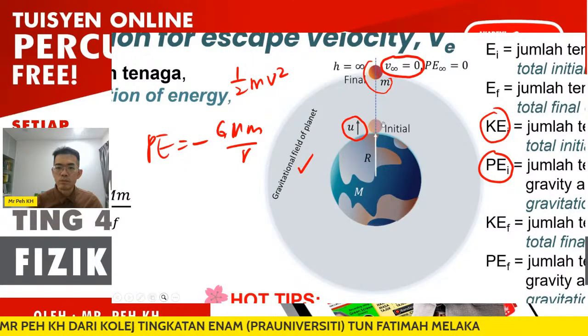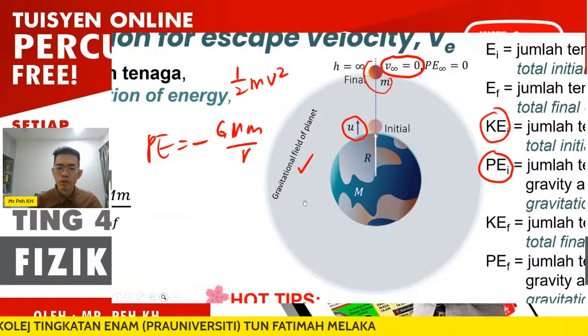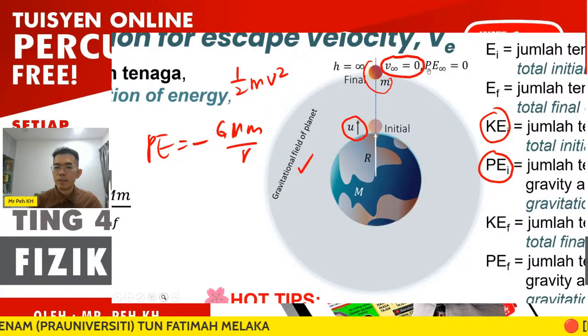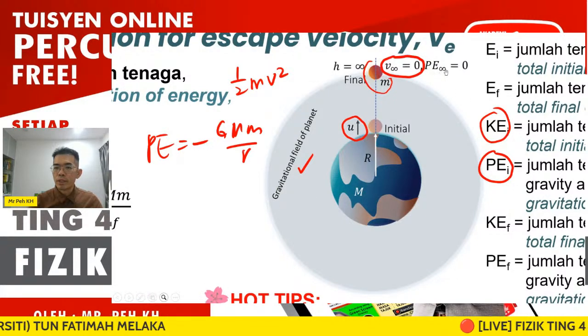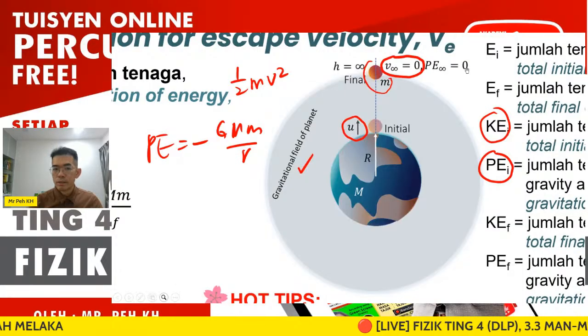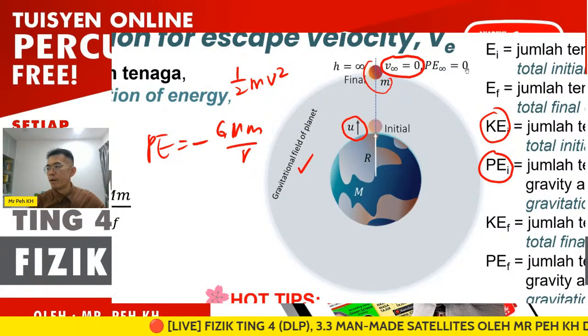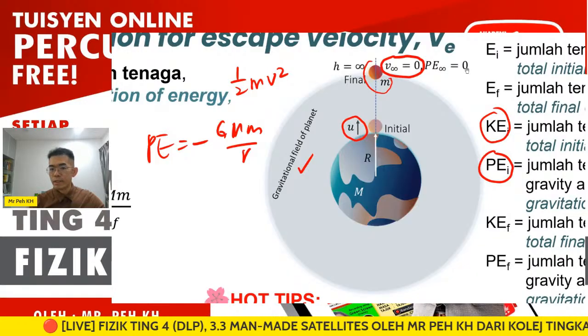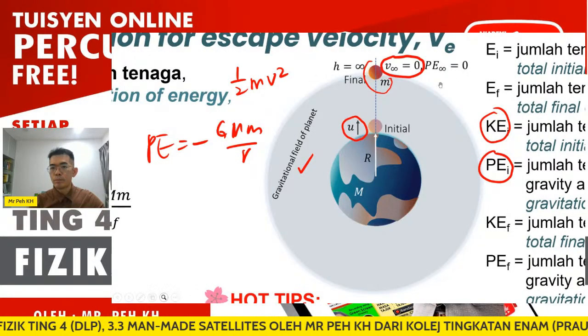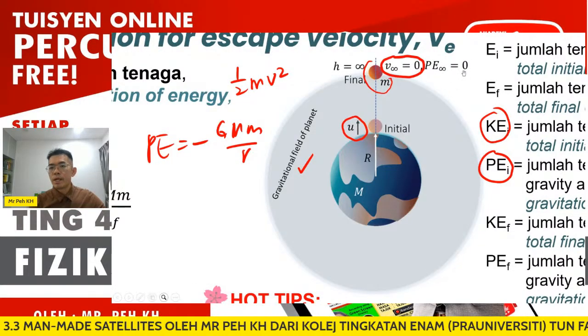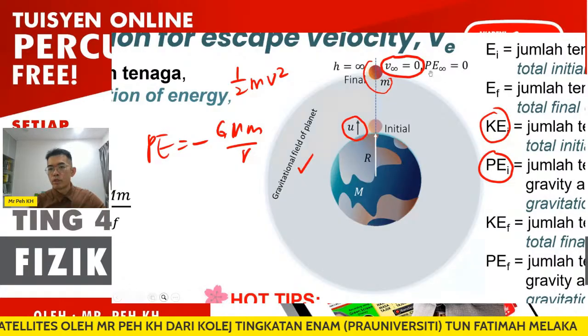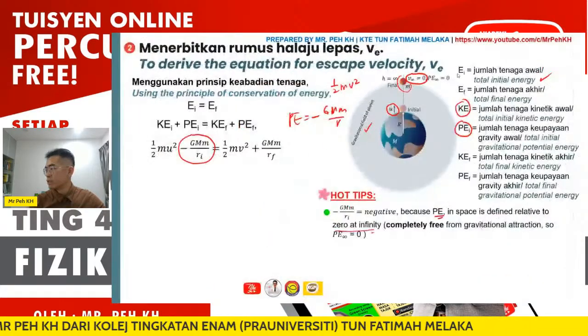When the object is moving out of the gravitational field of the planet, the gravitational potential energy will be 0 already, because it's no longer attracted by gravity. So we assume the PE at infinity, or gravitational potential at infinity, is actually 0.